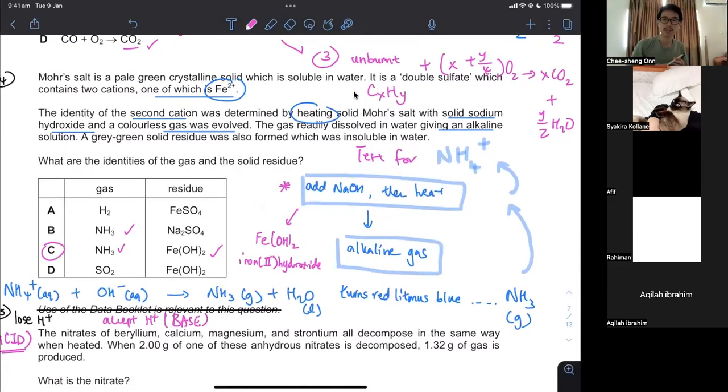As you know, iron(II) hydroxide, just like a lot of the metal hydroxides, is pretty much insoluble, even in excess NaOH. Okay, next question.